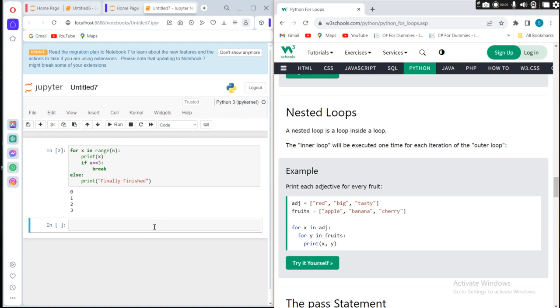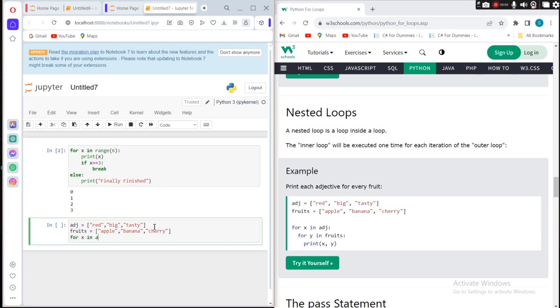For example, in this case we have adj, which is a list of things: red, comma, big, comma, tasty. Then we have fruits, which is another list. We have two lists. We have apple, banana, and cherry.